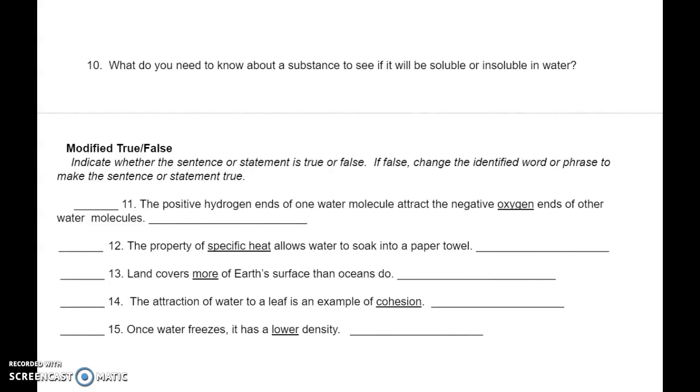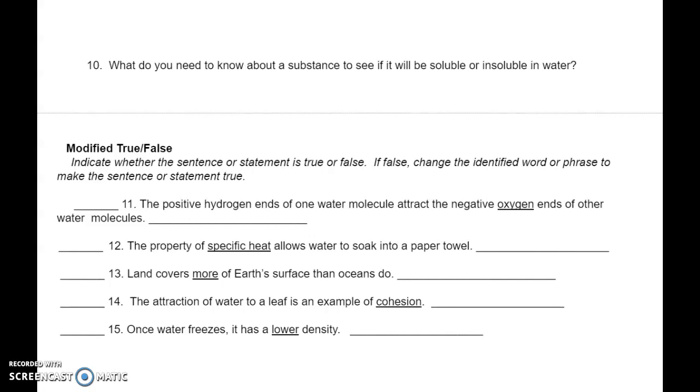Next section. Modified true, false. Indicate whether the sentence or statement is true or false. If false, change the identified word or phrase to make the sentence or statement true. Number 11, the positive hydrogen end of one water molecule attracts to the negative oxygen end of the other water molecules.